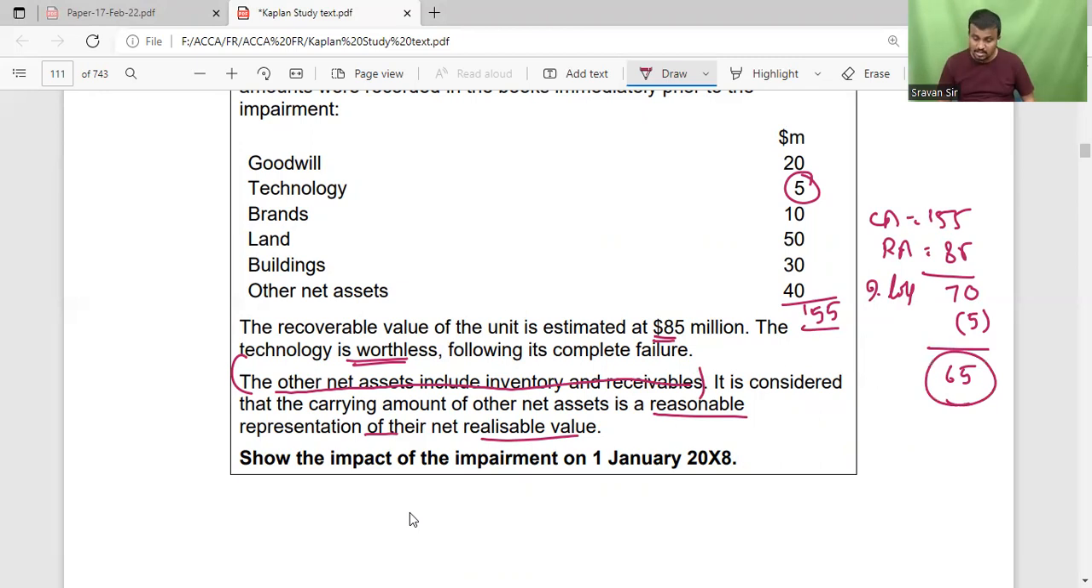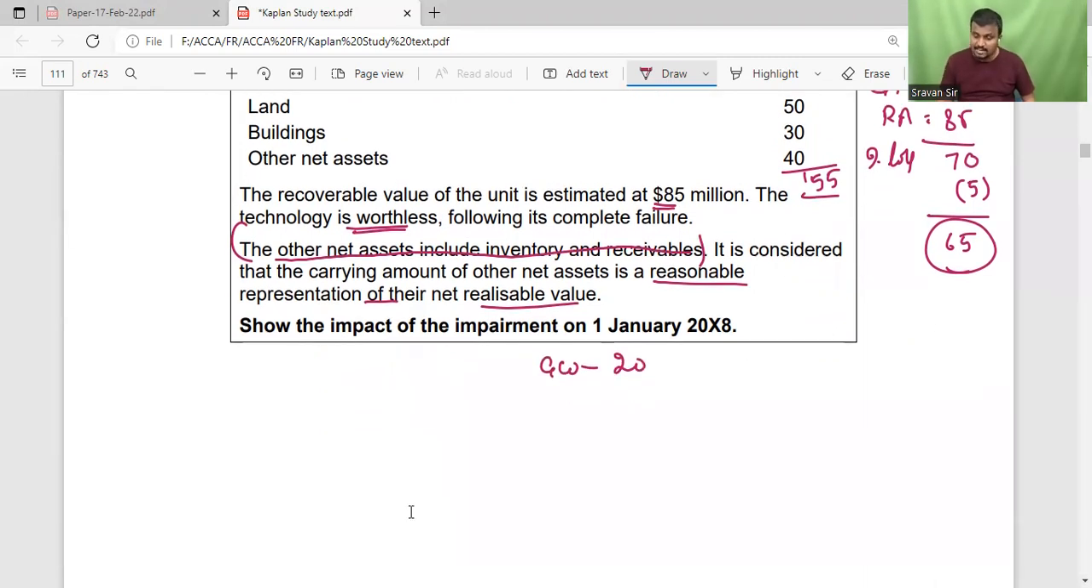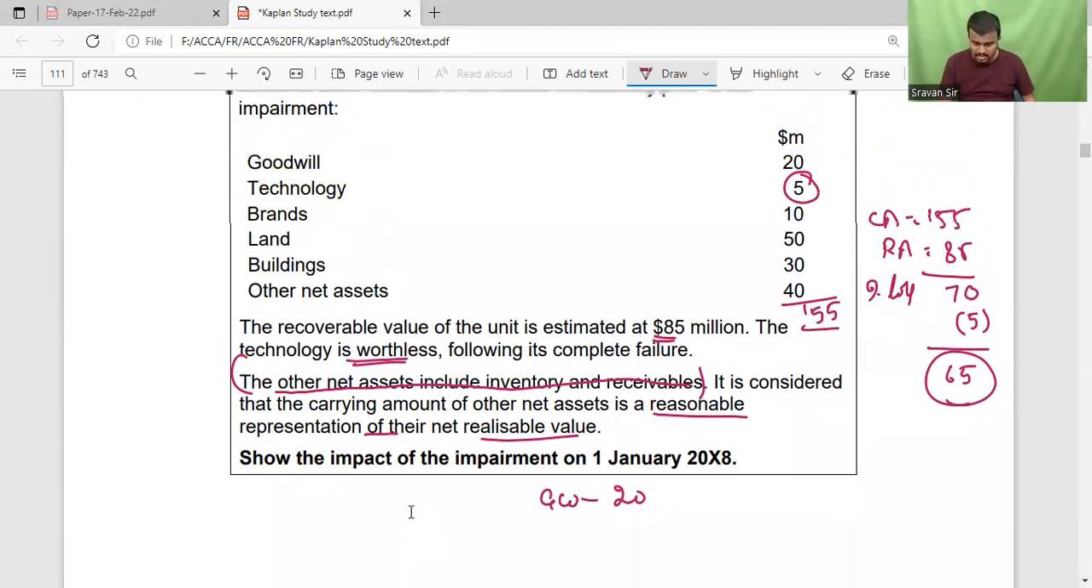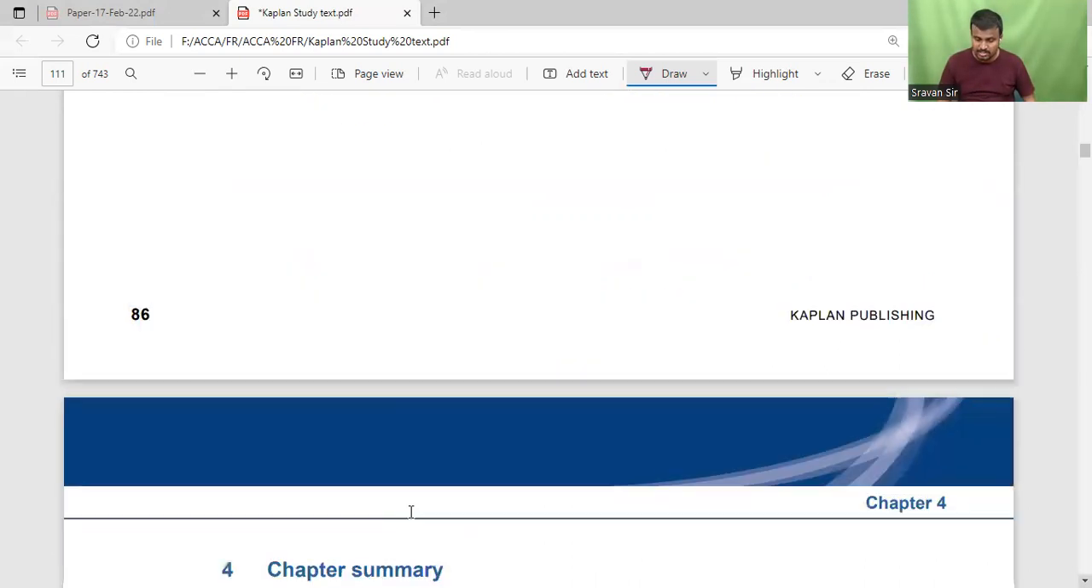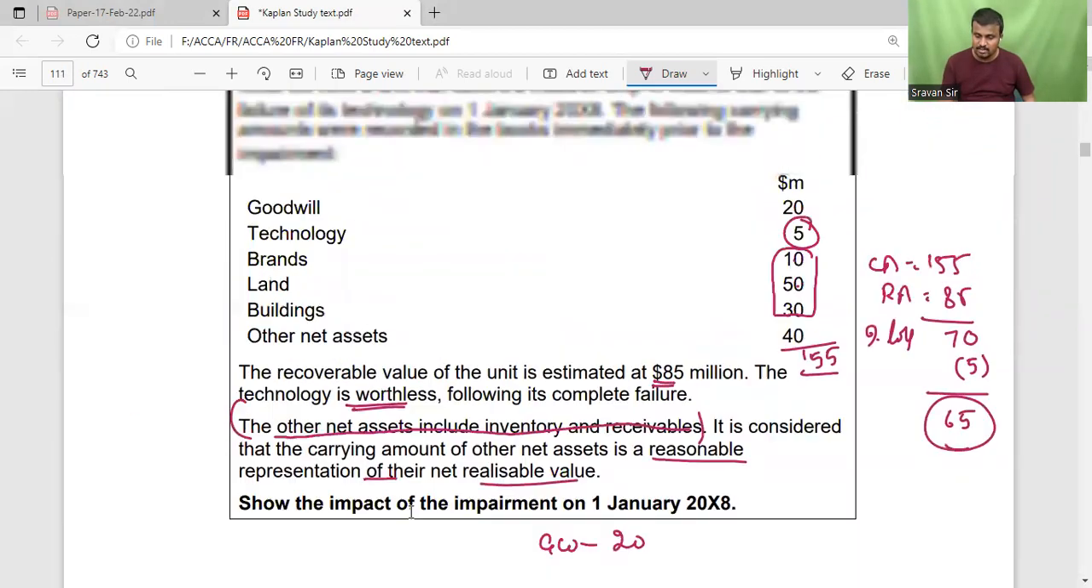The 65,000 is first allotted to goodwill. Goodwill 20. And the remaining how much amount is there? 45,000. And that 45,000 is allotted to the remaining: brand, land, and the building. In what ratio? 10 is to 50 is to 30, nothing but 1 is to 5 is to 3. In that way we have to allot.